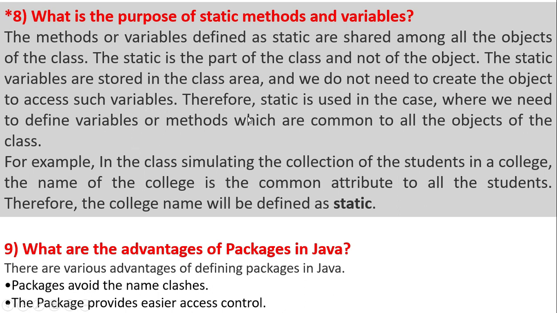If we make a function or a method static, we do not need to create an object for it. Therefore static is used where we need to define variables or methods which are common to all the objects of the class. For example, in a class simulating a collection of students in a college, the name of the college is a common attribute to all the students. Therefore the college name will be defined as static.